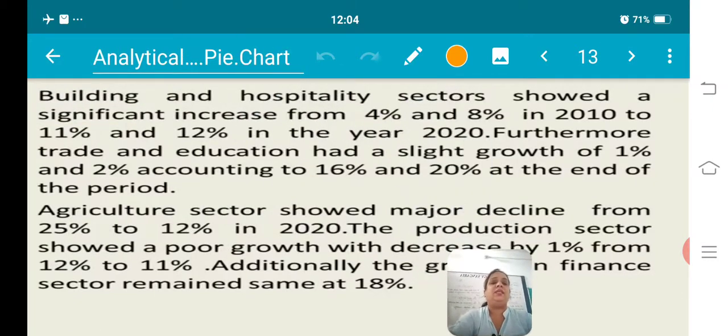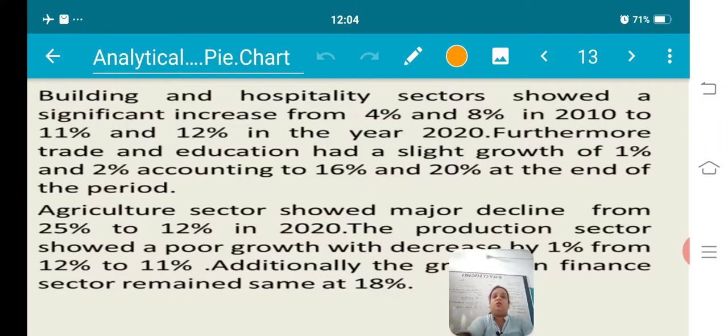Building and hospitality sectors showed a significant increase from 4% and 8% in 2010 to 11% and 12% in the year 2020. Furthermore, trade and education had a slight growth of 1% and 2%, accounting to 16% and 20% at the end of the period.